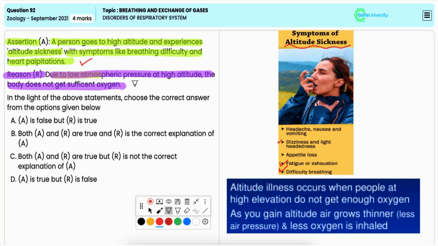Now, the reason is also true because at high altitudes, the atmospheric pressure decreases, which means there is less oxygen available in the air. So, as a result, the body struggles to get sufficient oxygen, leading to symptoms like shortness of breath and heart palpitations. Thus, both A and R are true, and R is the correct explanation of A. Hence, the correct answer is option B.